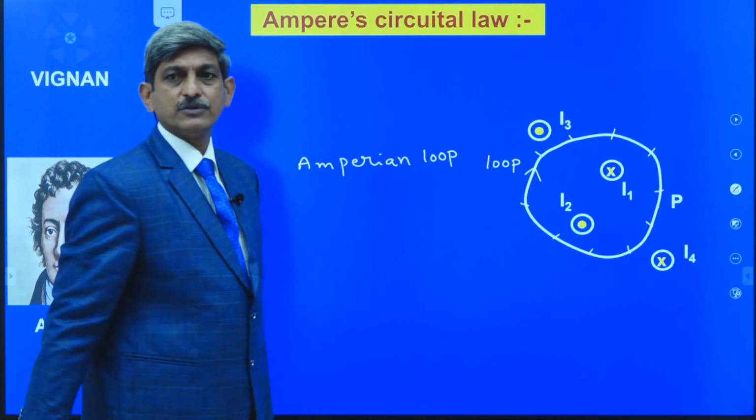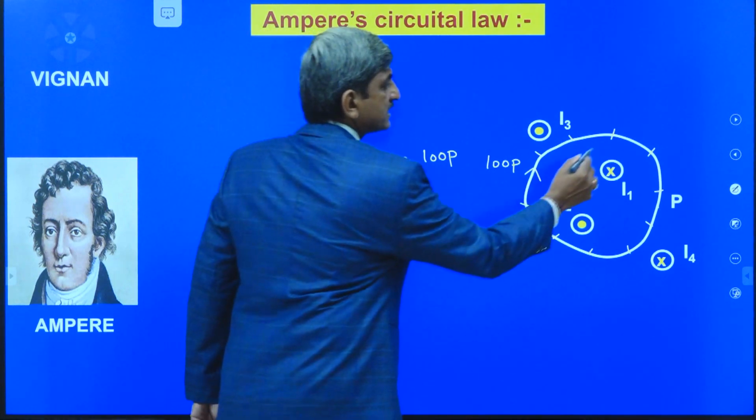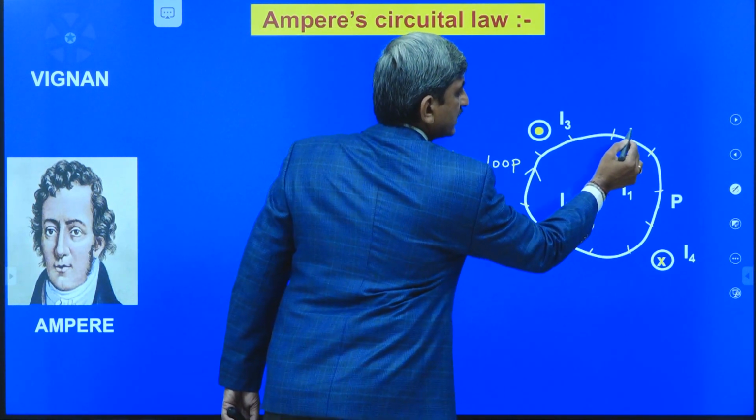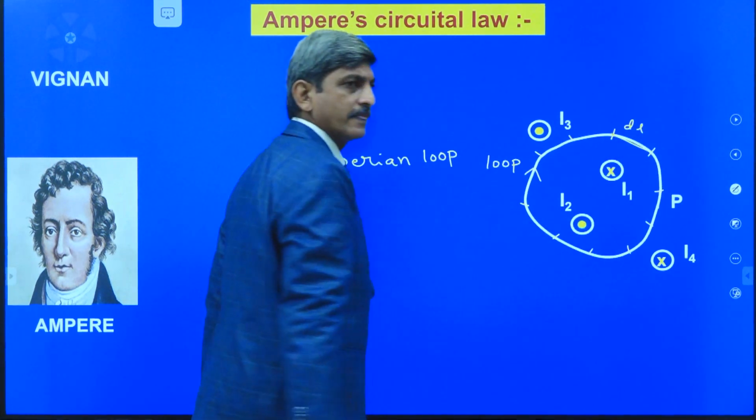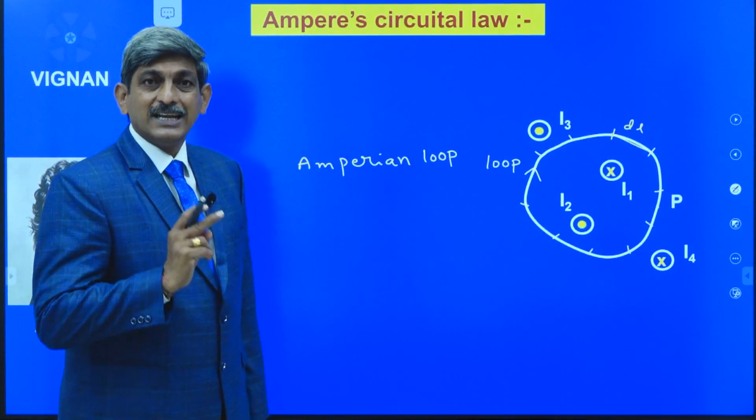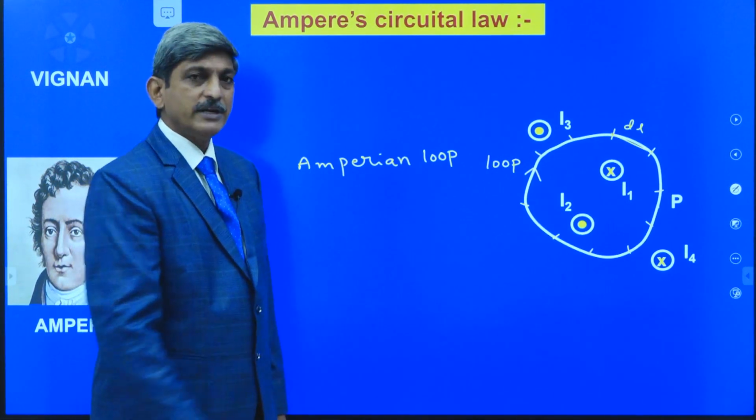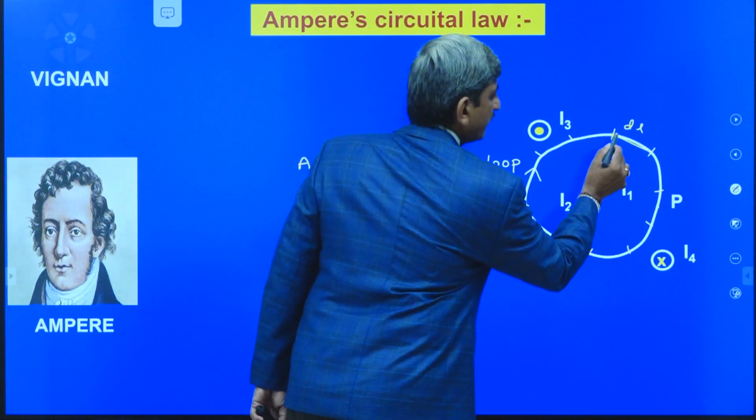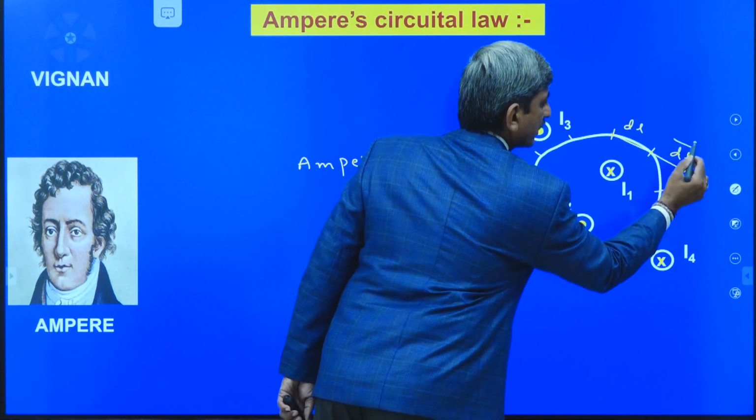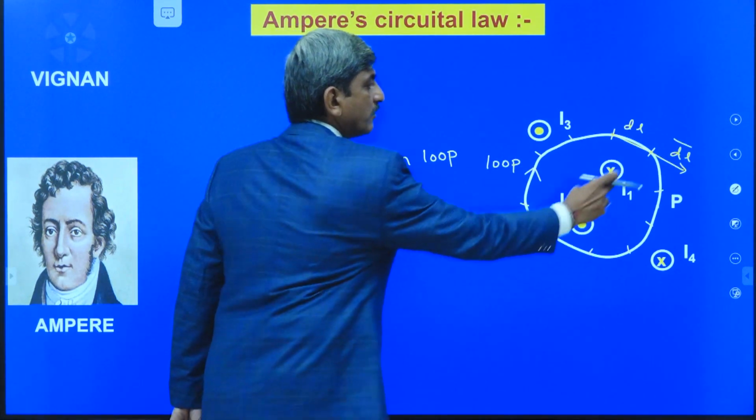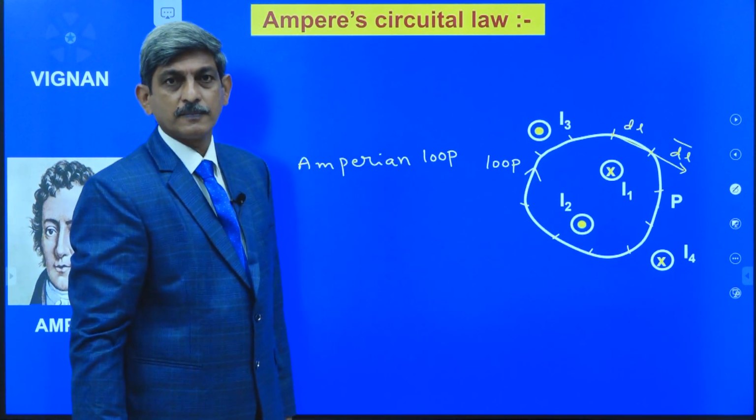The loop is divided into a large number of small elements. In that, let us consider one small element of length dl. Now let us draw a tangent to the closed path at that element, which gives the element vector dl bar. The direction of dl bar is in the direction of the loop that we assumed.